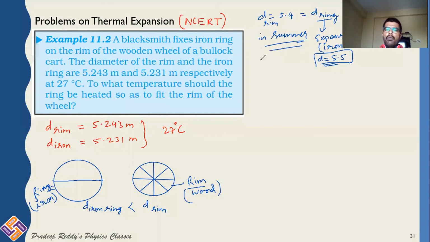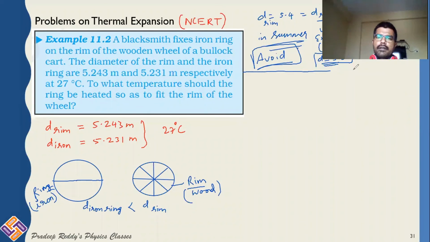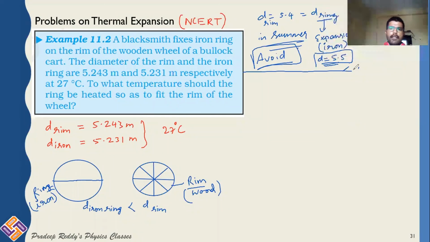So in order to avoid such expansion of the ring in summer season, what we do is we take the iron ring whose diameter is less than the diameter of the rim. Now the diameter of the rim is greater than that of the ring. So what we will do?